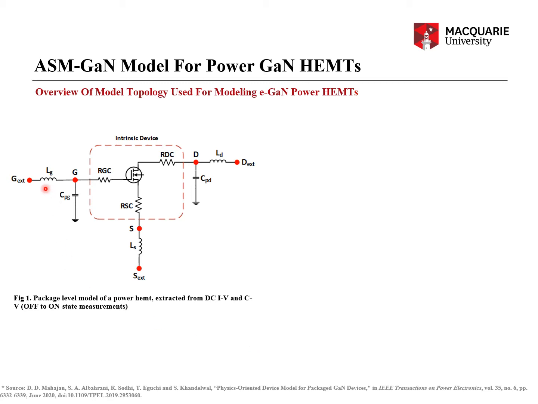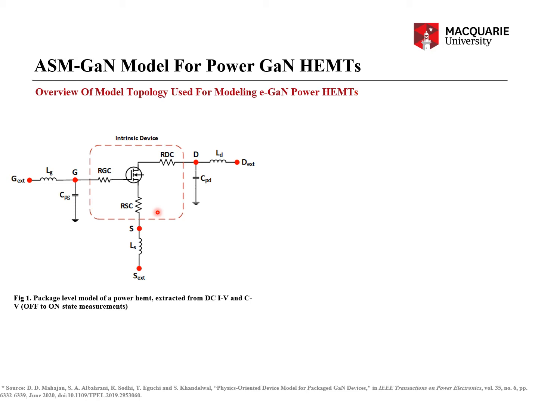But suffice to say, the origin of this topology actually is in the RF modeling, and it goes way back to Dambrine's model which was expounded in the 1980s, and all the early work on 3-5 modeling of 3-5 HEMTs in the early and late 1980s.